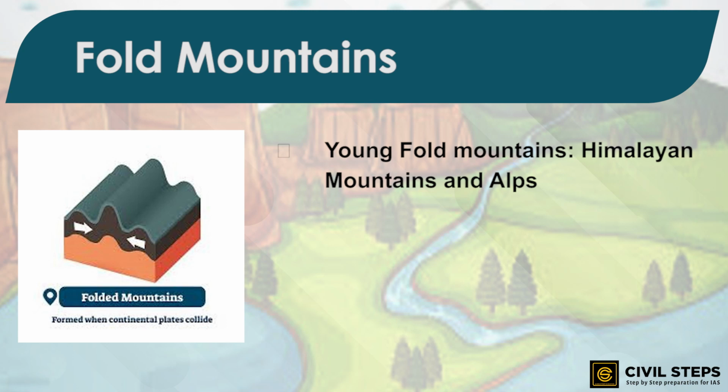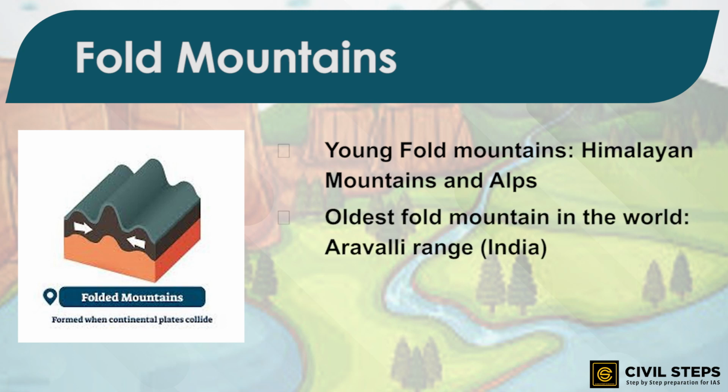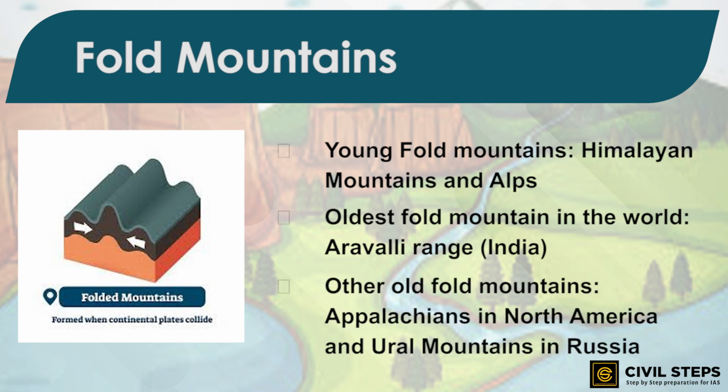Now, which one is considered to be the oldest fold mountain in the world? Well, the Aravalli Range in India is one of the oldest fold mountain systems of the world. The range has considerably worn down due to the process of erosion. The Appalachians in North America and the Ural Mountains in Russia have rounded features and low elevation. They are also very old fold mountains. So, these were about the fold mountains.